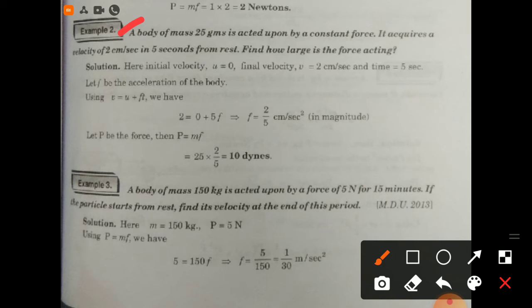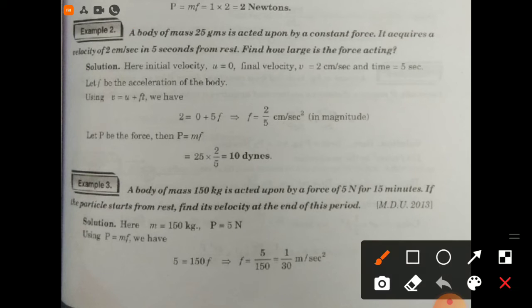Now example number second, a body of mass 25 grams is acted upon by a constant force. It acquires a velocity of 2 centimeter per second in 5 seconds from rest. Find how large is the force acting. Now for the solution, here initial velocity is 0, final velocity is v equal to 2 centimeter per second and time is given to be 5 seconds.